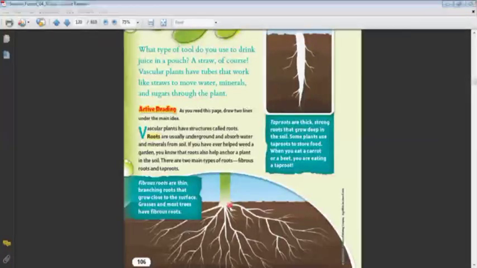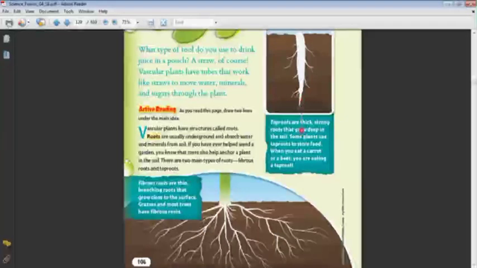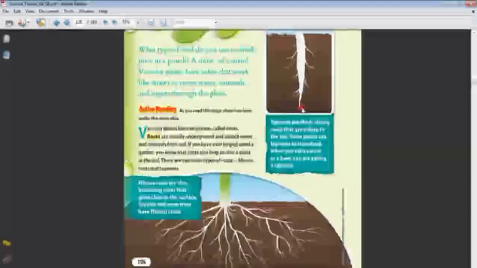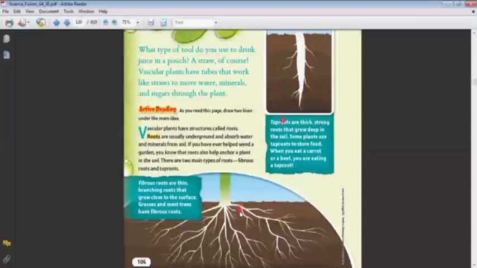And we have another type which is the taproot, which is thick and strong, that can take water from deep parts of the soil because it extends deep inside the soil. So it grows inside the soil, it gets longer downward. But the fibrous root stays under the surface of the soil, it goes under the surface, not very deep. But the taproot grows deep inside the soil. This part of root which is the taproot, the plant stores food inside it.